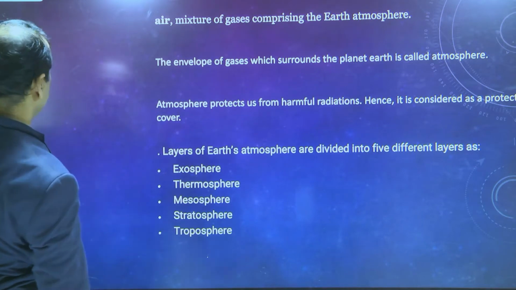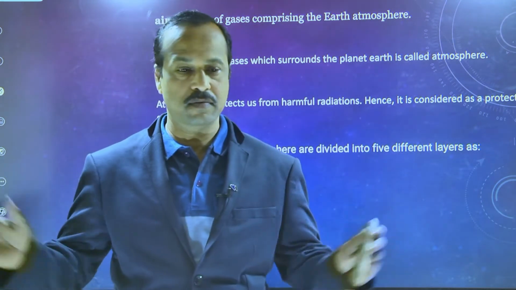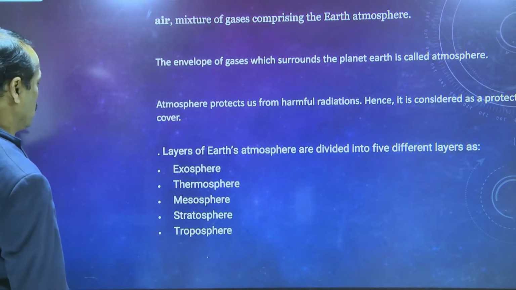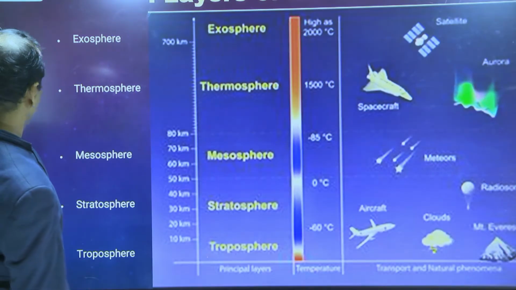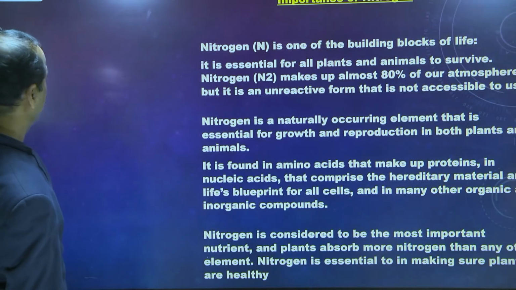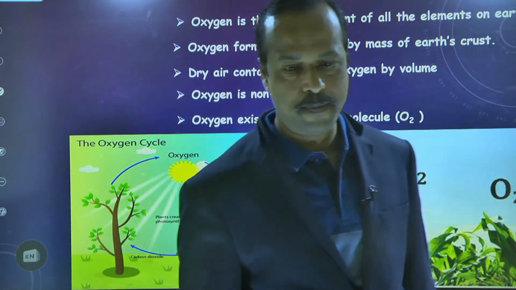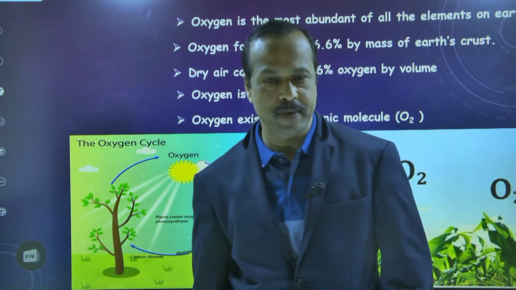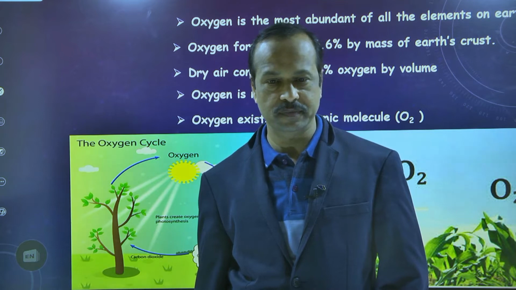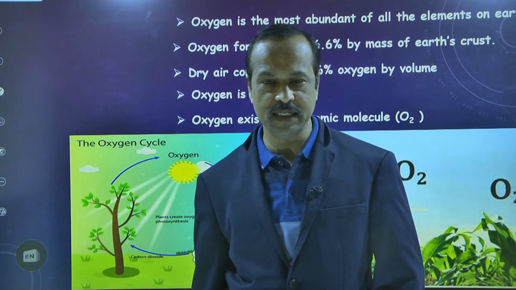So this all we discussed. Air is a mixture of gases, and air forms the atmosphere around the earth and has layers like exosphere, troposphere, and these all we completed now. Till where we completed, Bhaskar? From here I think we have to start. In the last class we have completed up to nitrogen, I think.